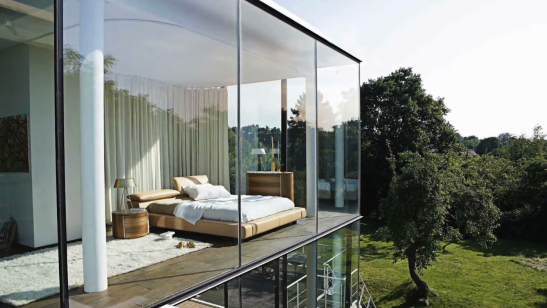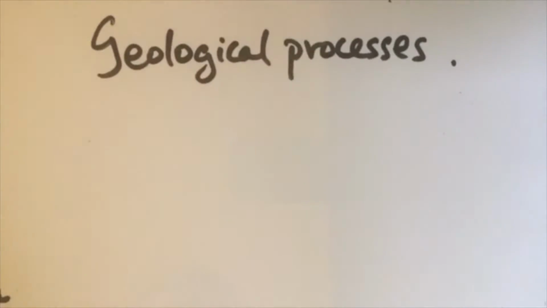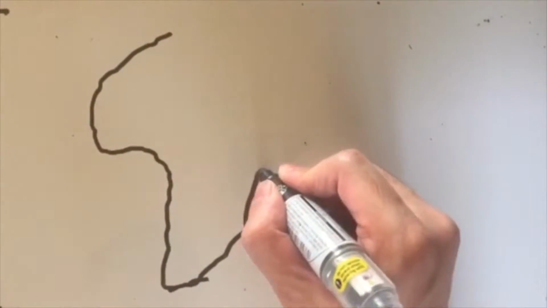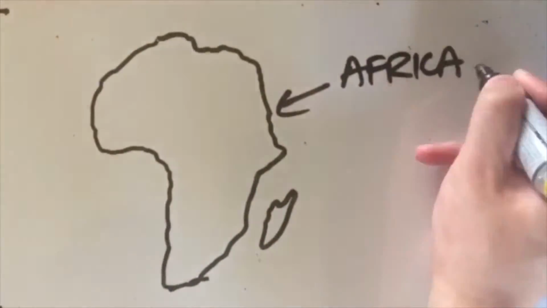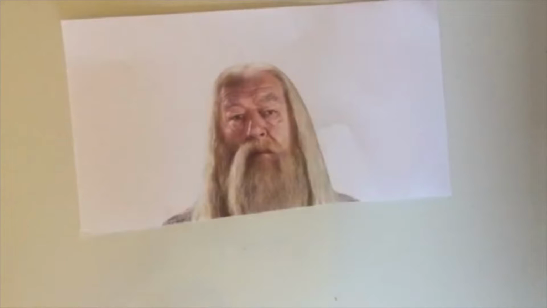For example, many of you may have seen these beautiful glass houses before. However, glass is obtained from quartz, which is a material that has to be mined from the ground in places such as Africa. Even when guys try to decrease their entropy by shaving, did they ever think what was used to make their razors? Razors are commonly made from platinum group metals, PGMs, which is a product of mining and therefore results in entropy increase and has detrimental effects on the environment.